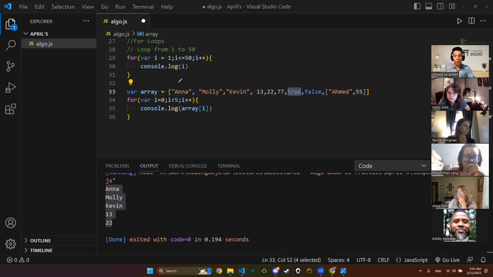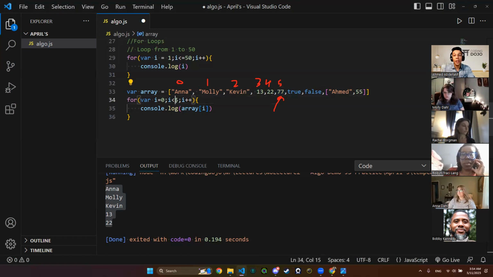You have two cases for this. Let's say 0, 1, 2, 3, 4, 5. If I want to console log 77, I will be saying less than its index, which is 5. This will not bring to me 77.